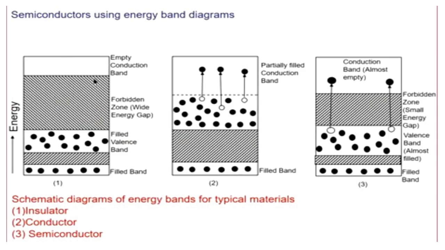Now, before discussing these energy band gaps of insulator, conductor and semiconductor, we discuss the valence band. The electrons in the outermost shell are the only ones that interact with other atoms. This is the highest normally filled band, which corresponds to the ground state of valence electrons in an atom, and is called the valence band.